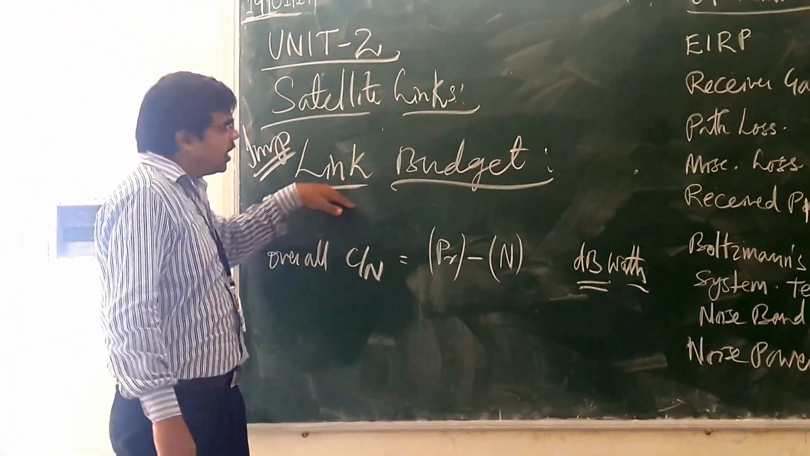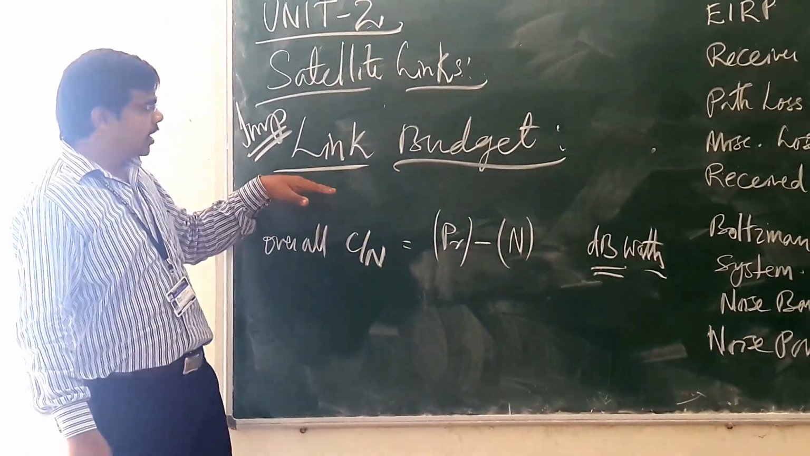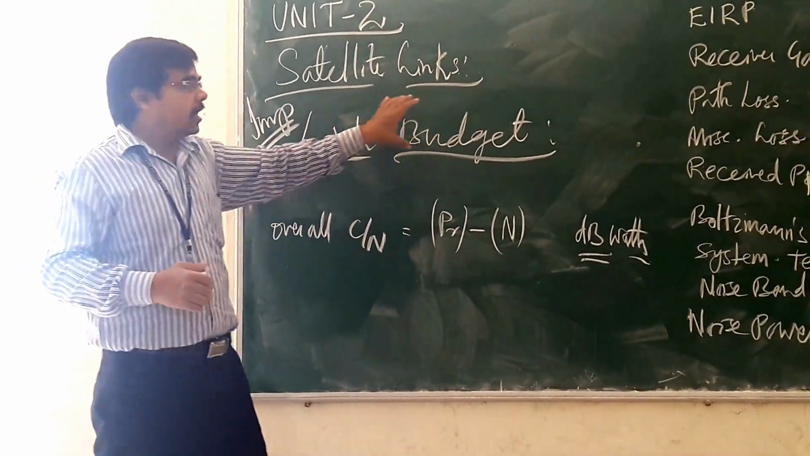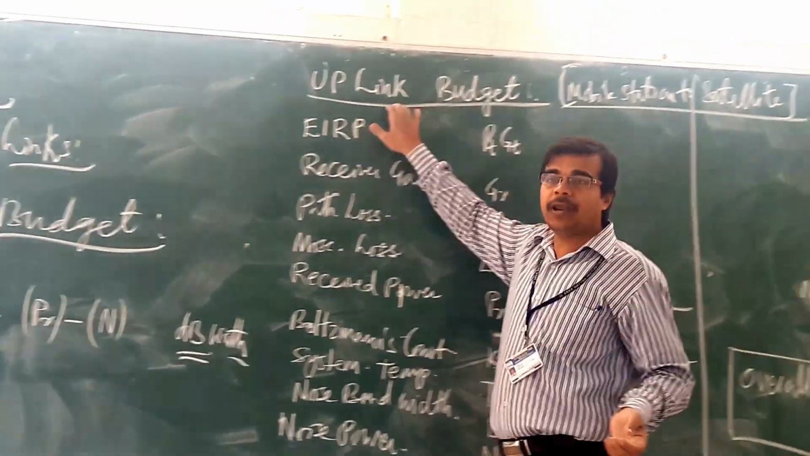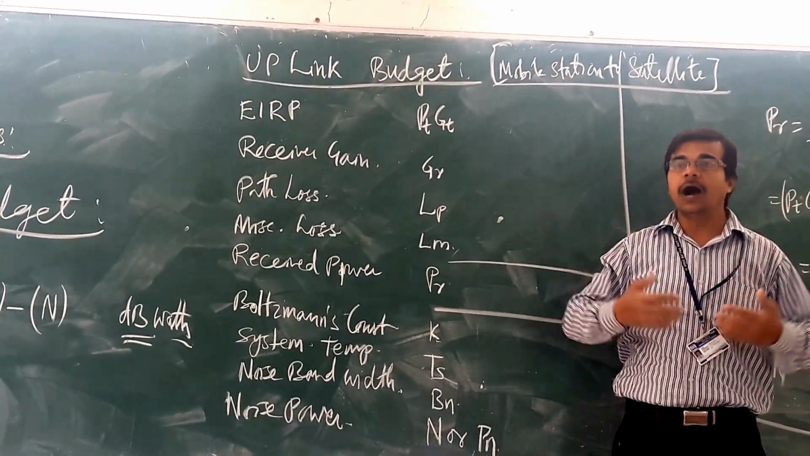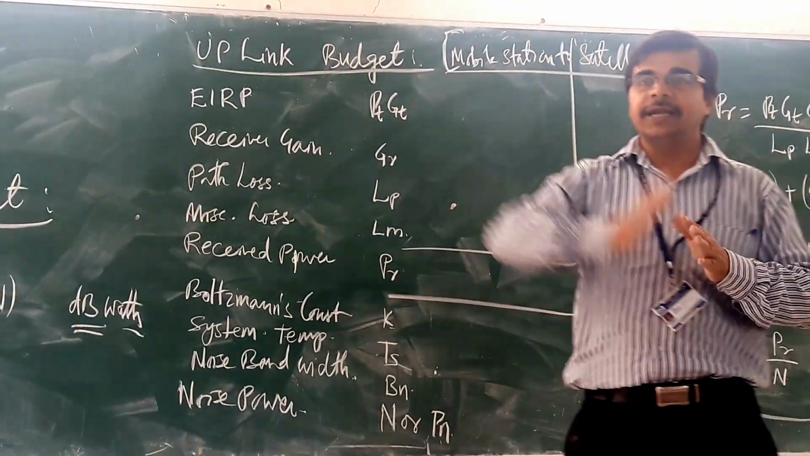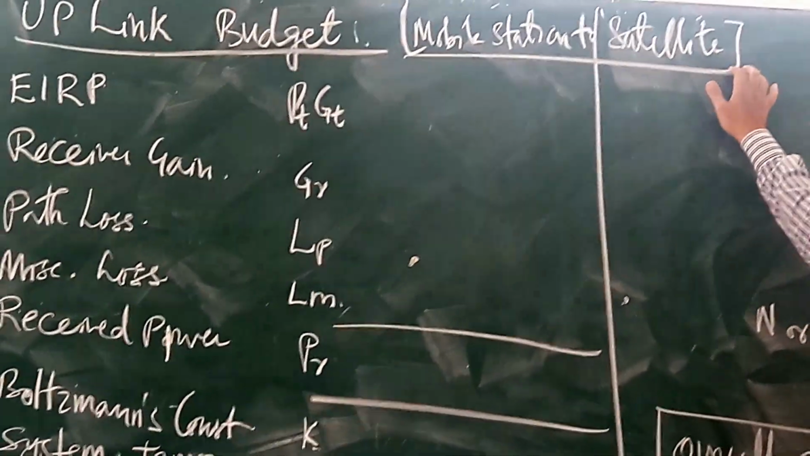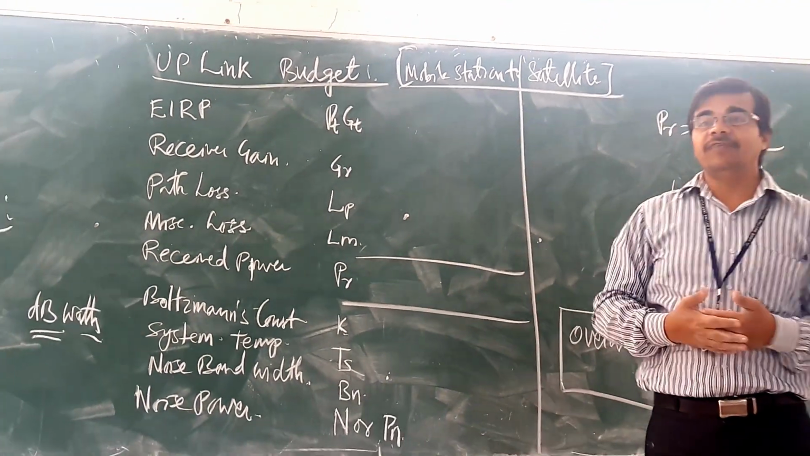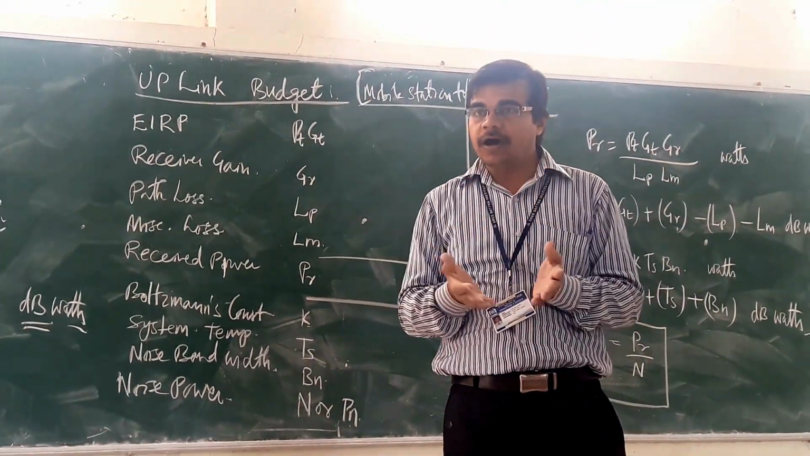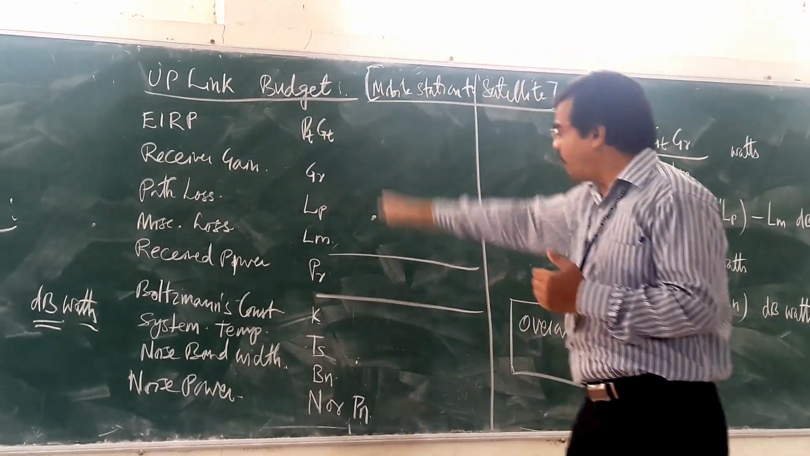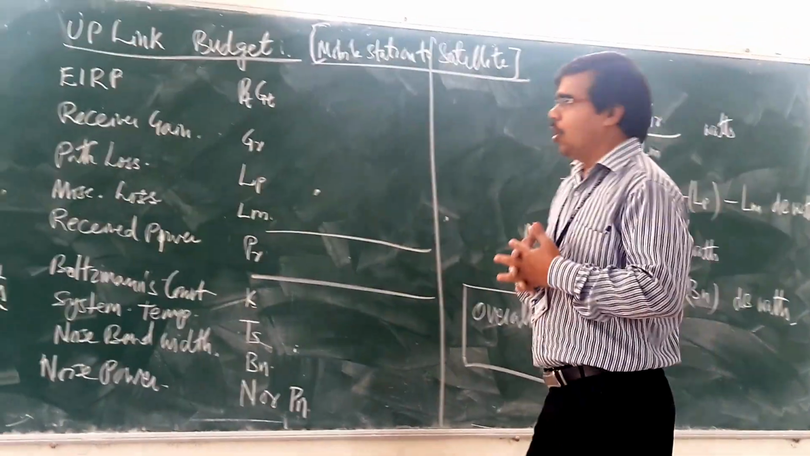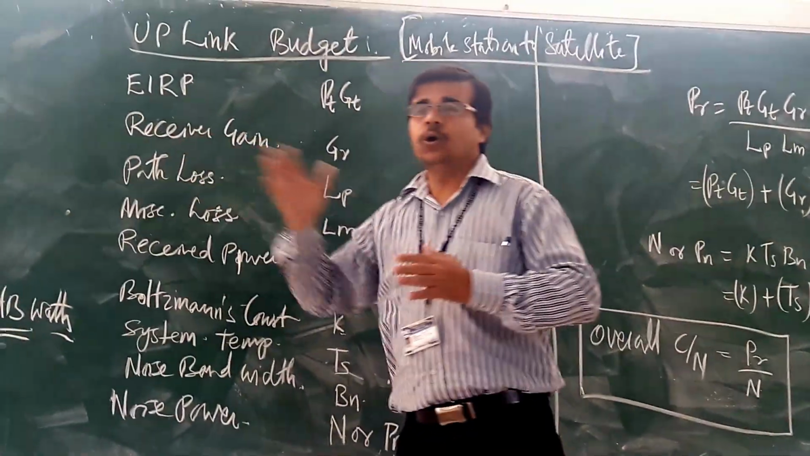Topic is link budget. Okay, link budget. What is link budget? Here we are going for the uplink budget. Uplink means from your earth station to your satellite. So here you have mobile station to satellite. Whatever signal we are sending from the earth station to the satellite, for that we are making the budgeting.